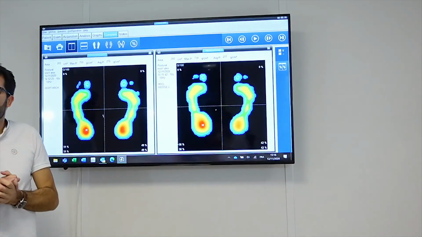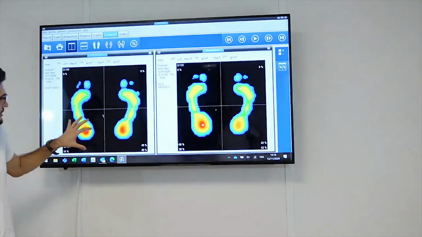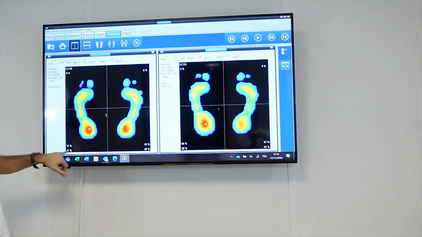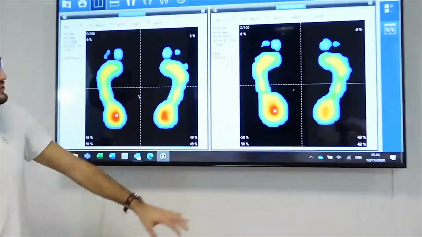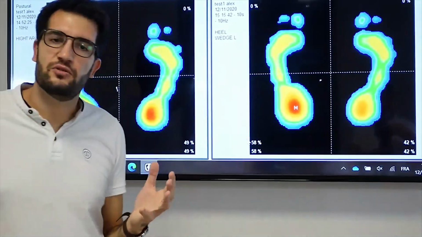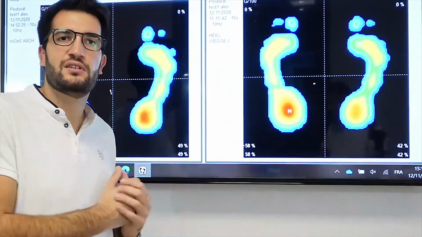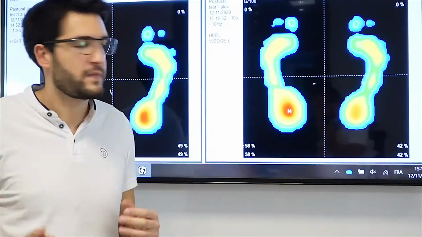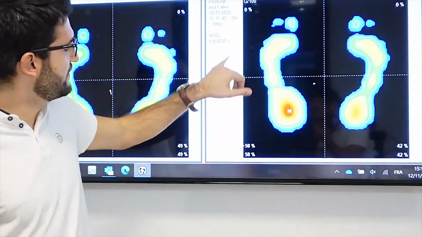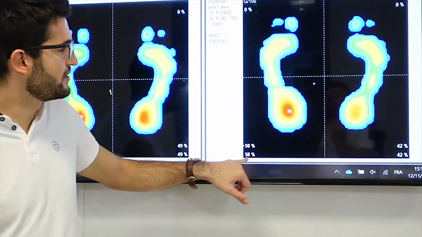I can compare both of them. So I can see that it's not going well. Why? Because the first one was okay, 51.49. The second one, with the heel wedge on the left, I didn't do clinical examination. But why? One more time, you should do this step at the end of the clinical examination, so you know what you try. I tried the heel wedge on the left, and I had 58% of the weight on the left.